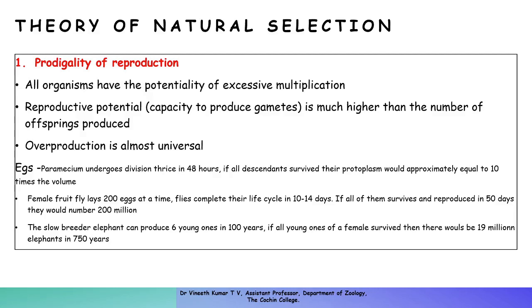Female fruit flies lay 200 eggs at a time, and the flies complete their life cycle in 10 to 14 days.